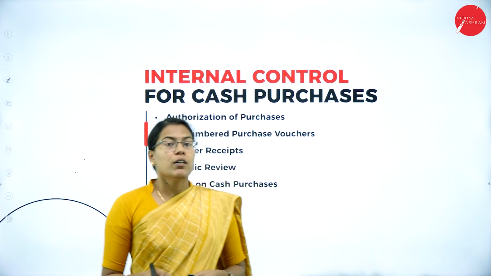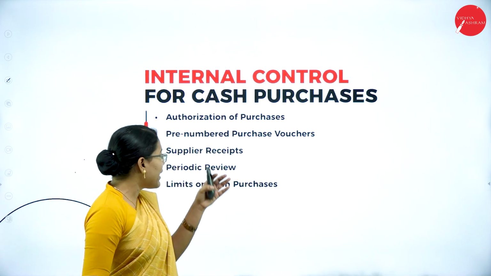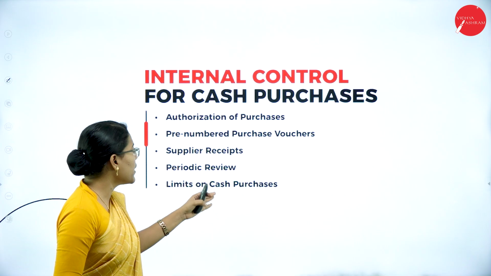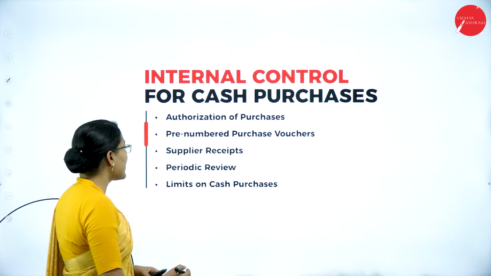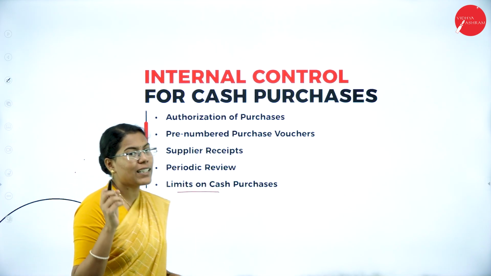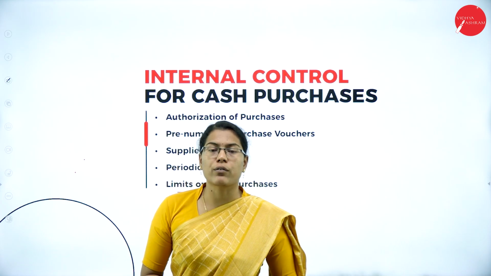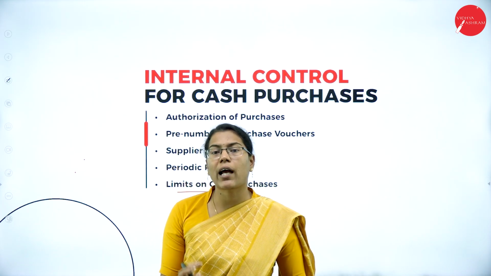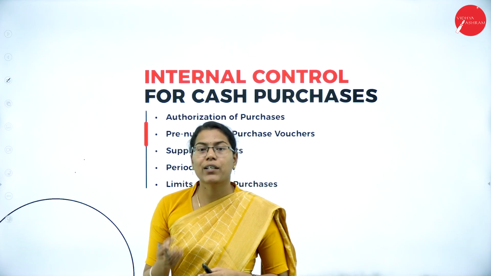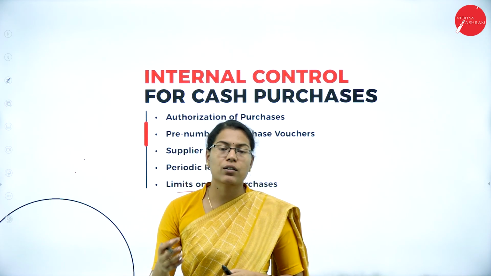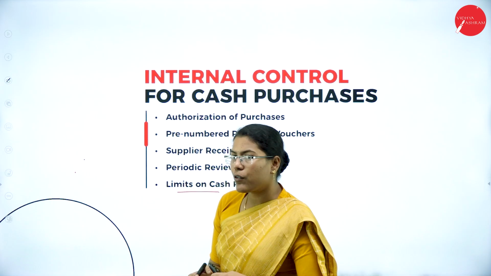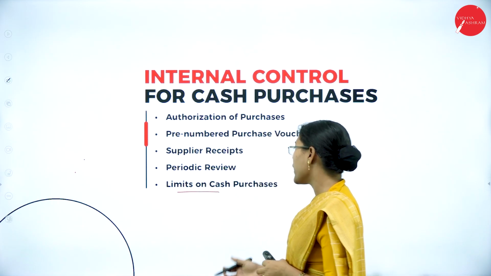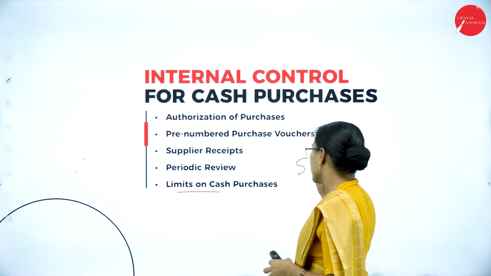Then one of the methods to reduce the risk in cash purchases is setting limits. Setting a limit up to a certain amount for transactions that can be handled through cash also reduces the risk of manipulation of cash. Say for example, they can set the limit at 5 lakh.